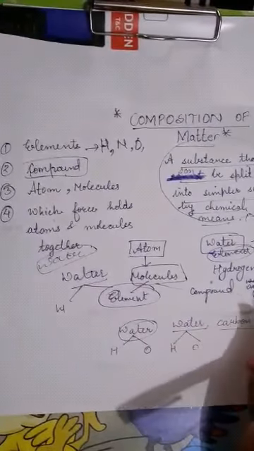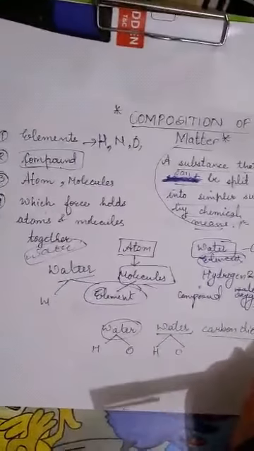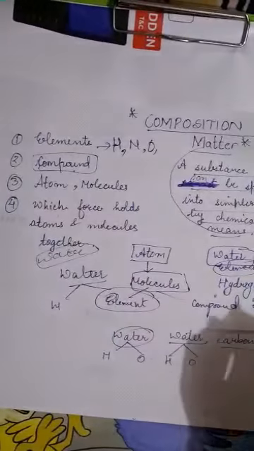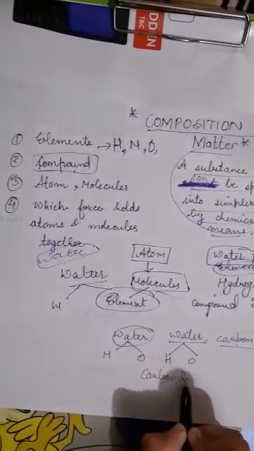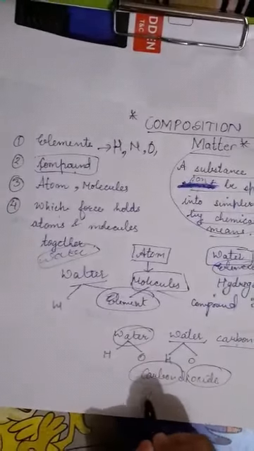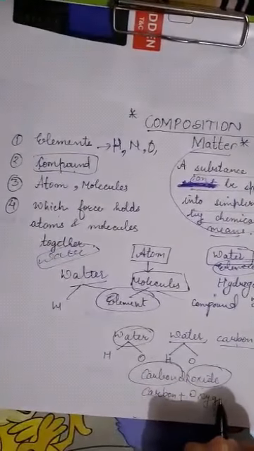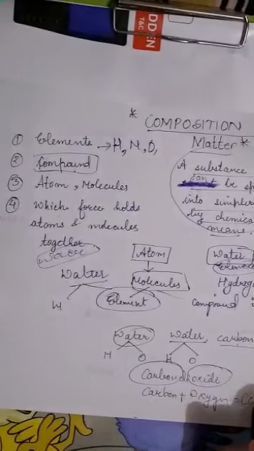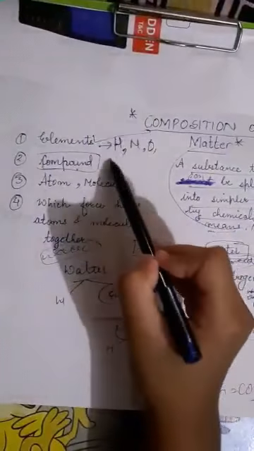Carbon dioxide is also made up of elements, carbon with oxygen, as you can understand from the name, since oxide means oxygen. It is a combination of carbon plus oxygen which forms CO2. I hope the two topics, elements and compounds, are clear.